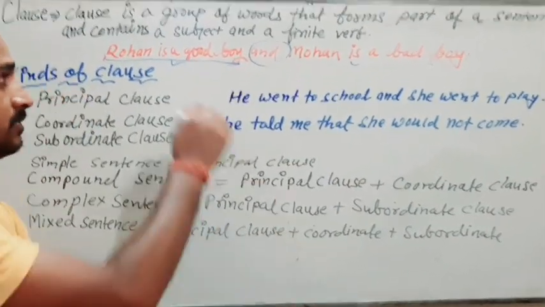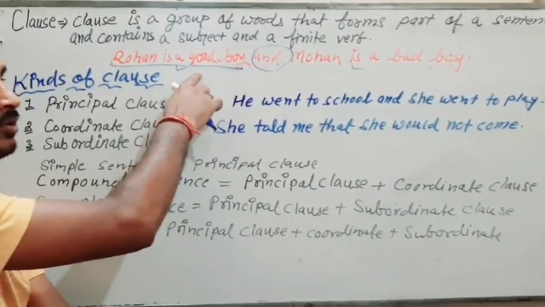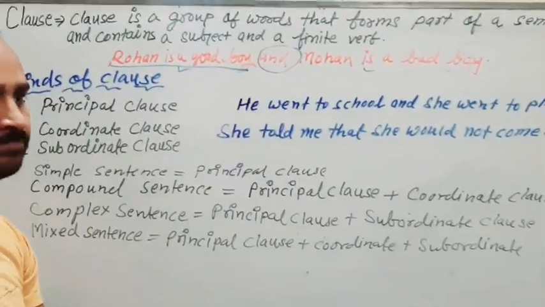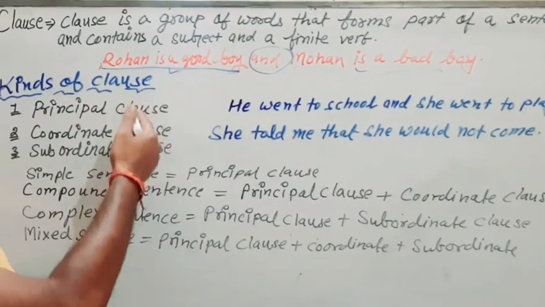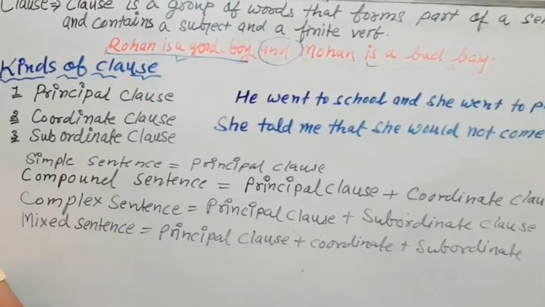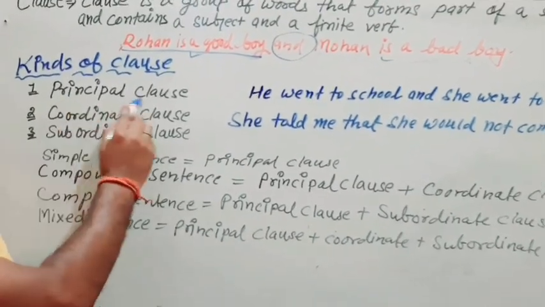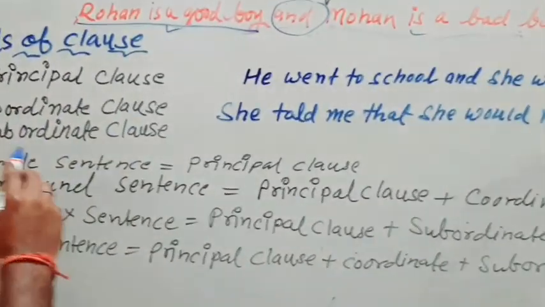Now, as this is a clause and this is a clause, both may have their names. So now just see the types of clause. We have three types of clause: principal clause, coordinate clause, subordinate clause.